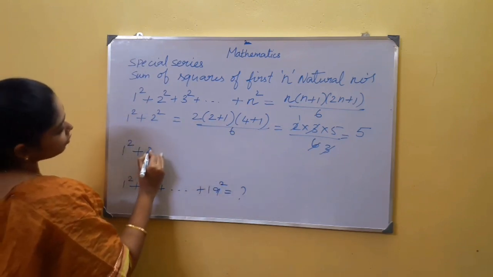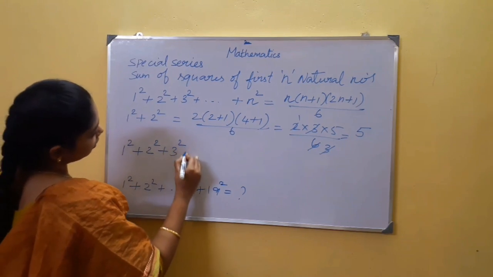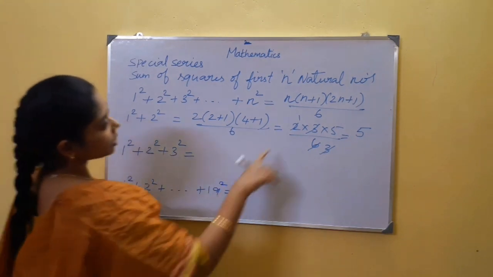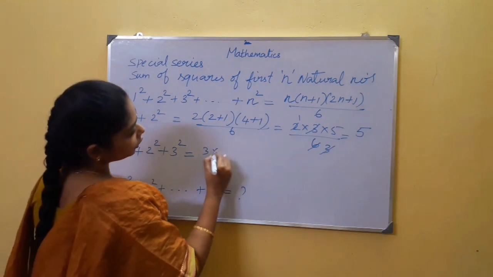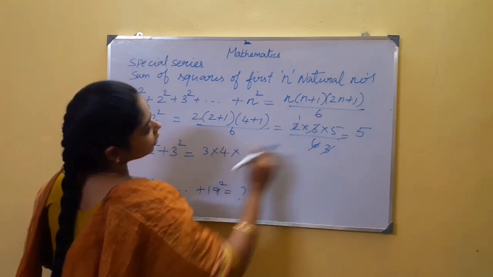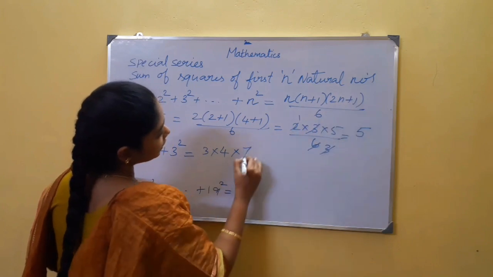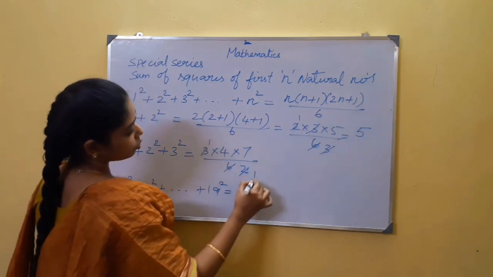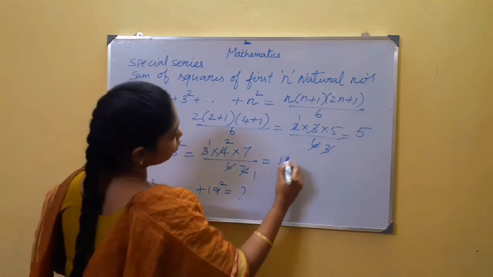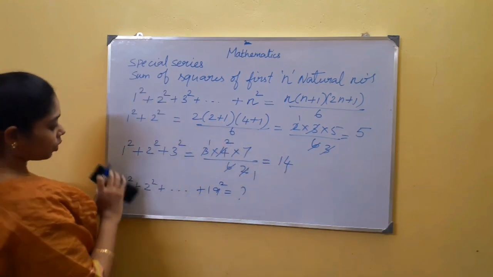Now, sum of squares of first 3 natural numbers. Without doing actual calculation, I am going to find it by using this formula. My n value is 3. 3 into 3 plus 1 is 4. 3 2s are 6 plus 1 is 7, whole divided by 6. 3 table 1 times, this is 2 times. 2 table 1 times, this is 2 times. 7 2s are 14, as usual what we got before.